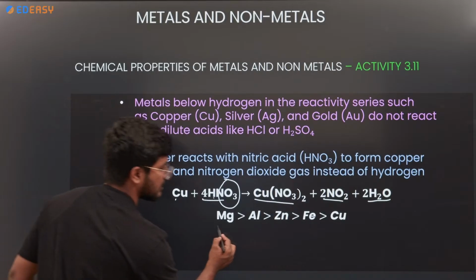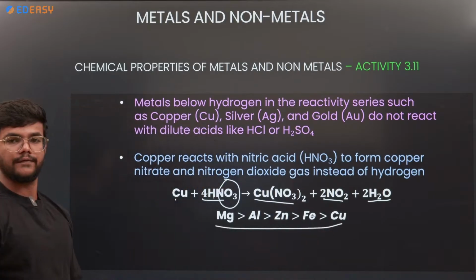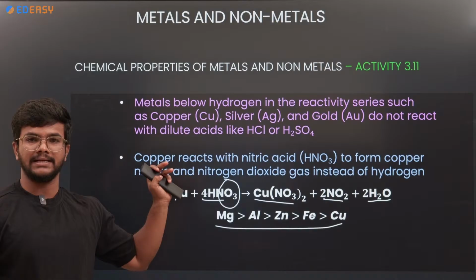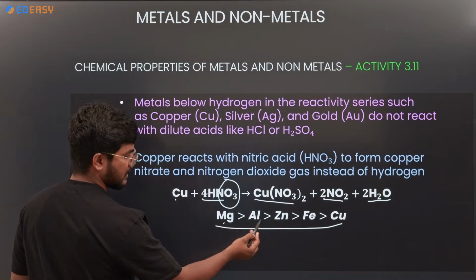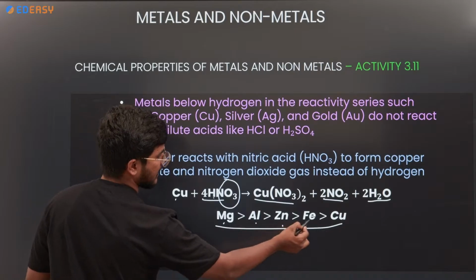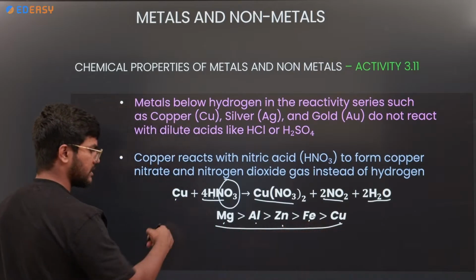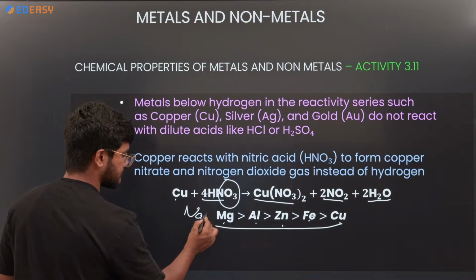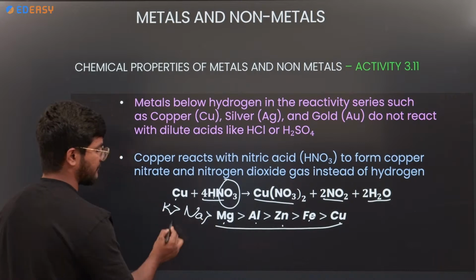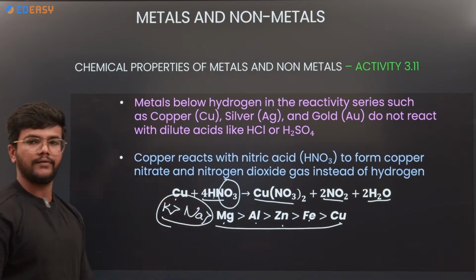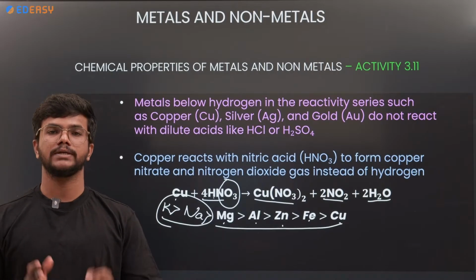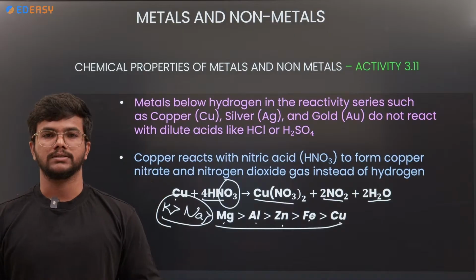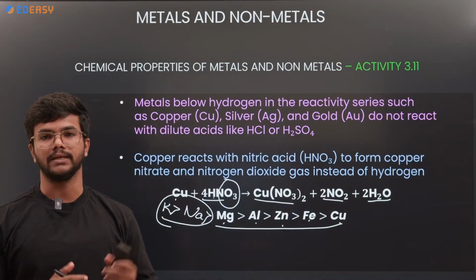So here is the reactivity series of the metals with the acids. The most reactive is magnesium. After magnesium, aluminum, zinc, iron, copper. Before this we have sodium and potassium also, but we don't use these because they are very highly reactive, not only towards acid but also water and oxygen. It is very difficult to deal with them.